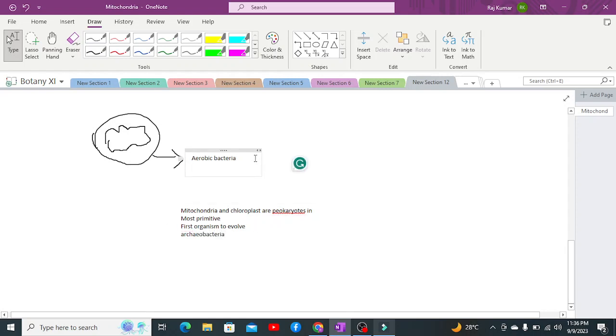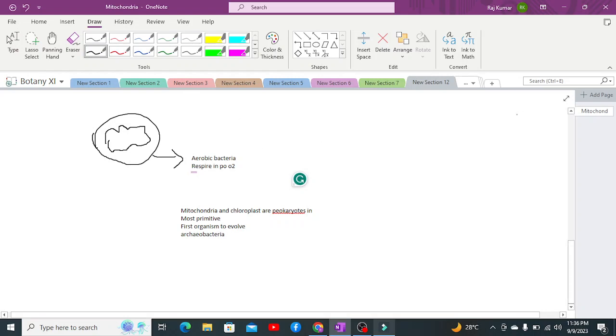Aerobic bacteria was considered to be mitochondria. It was able to do aerobic respiration, which means it was able to respire in the presence of oxygen. So this was considered to be aerobic bacteria.